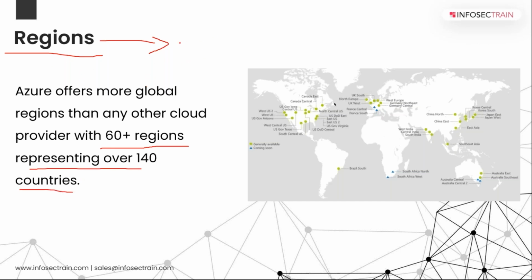So in today's scenario, Azure has the most number of data centers to give to the users, right? And it is spread over 140 countries, right? So globally it is available to anyone who wants to use this particular service.